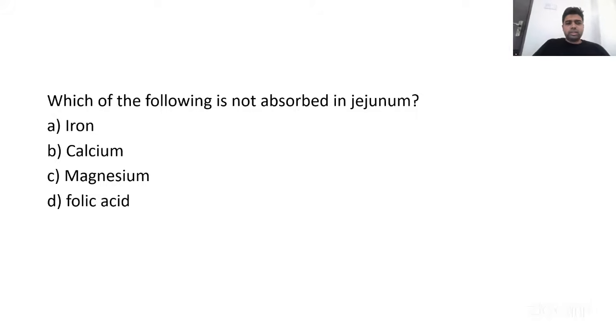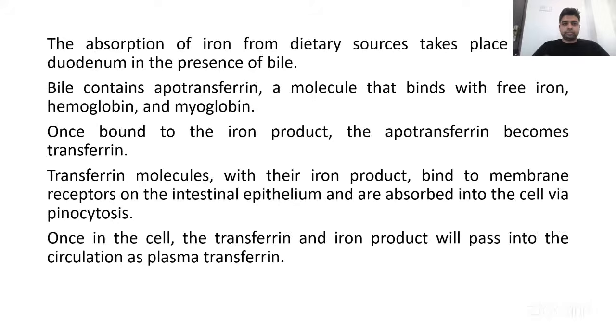Very well, we know that iron is almost always absorbed in the duodenum. So the remaining electrolytes, that is calcium, magnesium, and also the micronutrients, are all absorbed in the jejunum. Folic acid as well is absorbed in the jejunum, whereas of course vitamin B12 is absorbed in the ileum. So this is what Shackelford has to say.